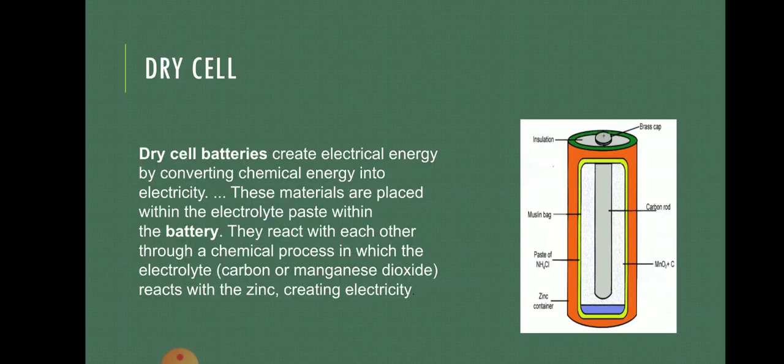Now if you take a section of this dry cell, you can observe the internal structure of it. The internal part consists of a muslin bag. There's a bag made up of muslin cloth which contains chemicals. Carbon and manganese dioxide are the chemicals filled inside the dry cell. These chemicals react with each other and then convert into electricity. So this is how the stored chemicals inside the dry cell react to produce electricity, and then the electric device starts running on it.